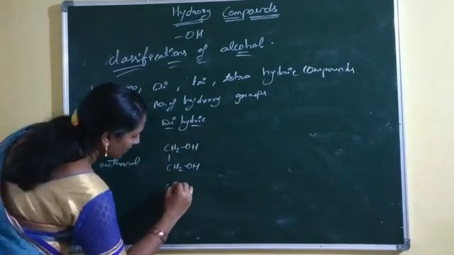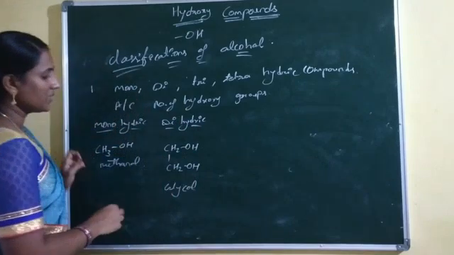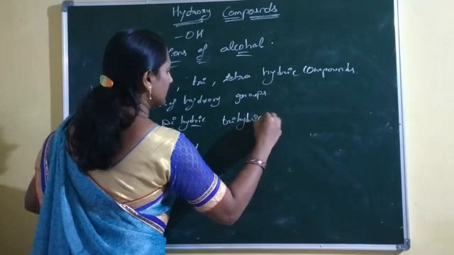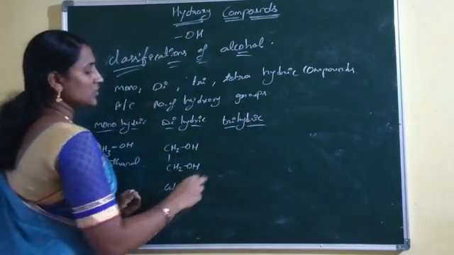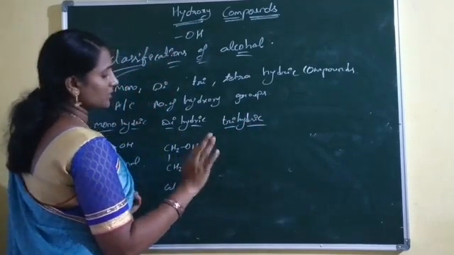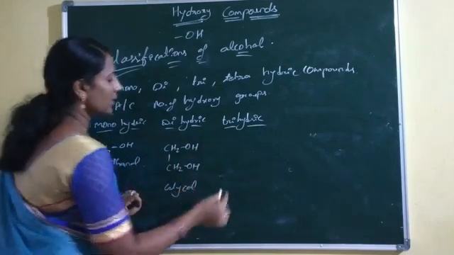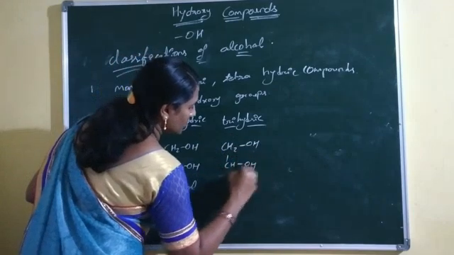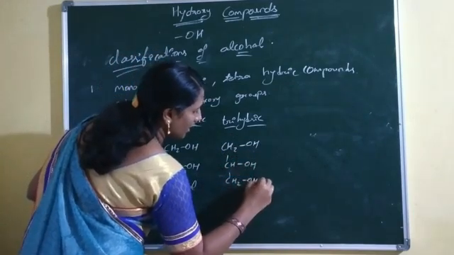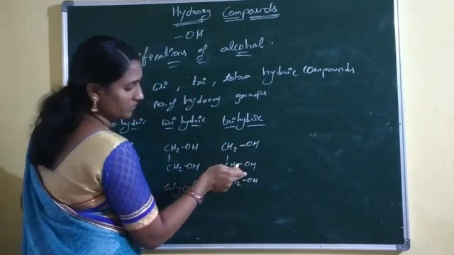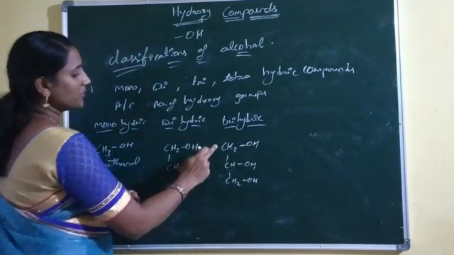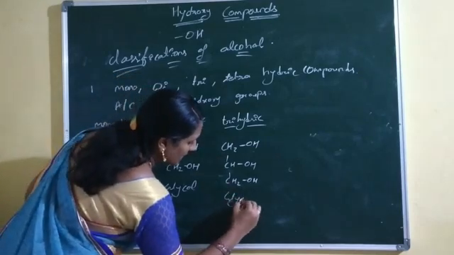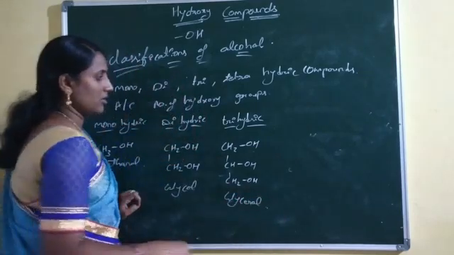What is this name? Glycol. Now another one, trihydric compound. Compounds having 3 hydroxy groups are called trihydric compounds, like CH2OH, CHOH and CH2OH. This compound has 3 hydroxy groups. This is one example of a trihydric compound. What is this name? Glycerol.